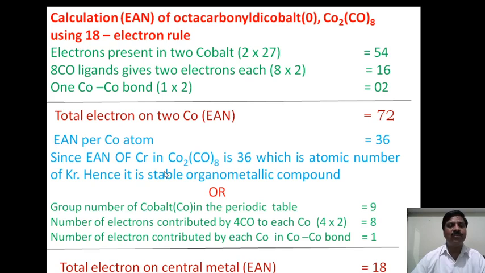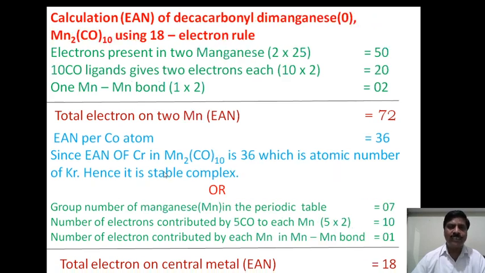According to the Bangalore University syllabus, here is one more example for calculation of EAN based on the 18 electron rule: decacarbonyl dimanganese 0.